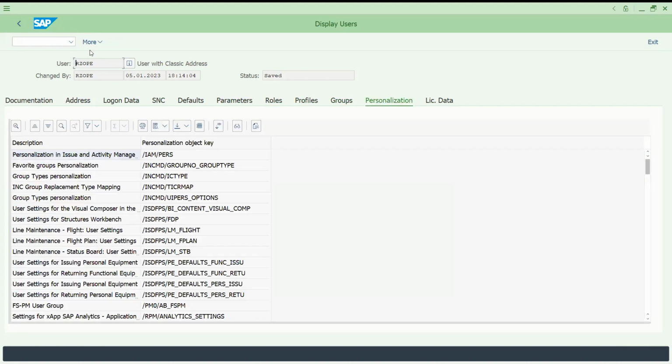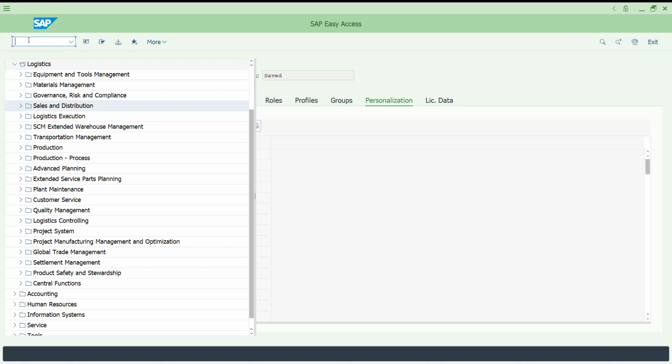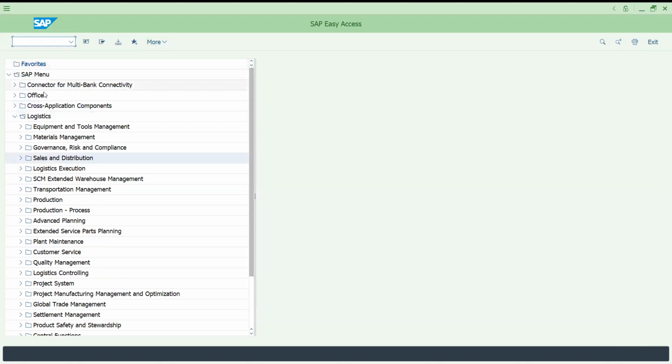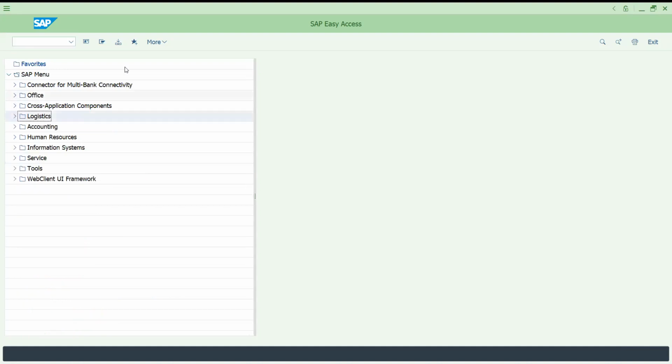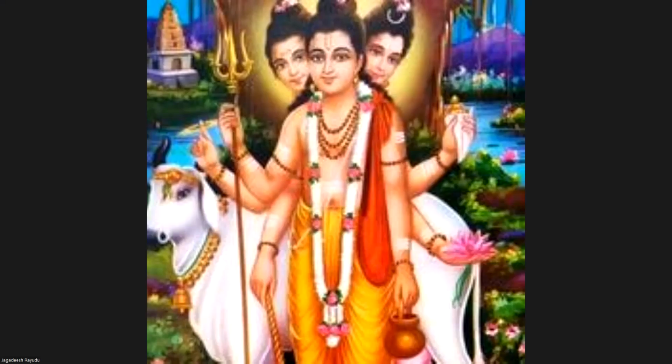See, this is too much for a beginner actually, but still I'm just going through that. We'll probably have another session. So like on this, and that's it. That's all for today. I think let me try to show you the last transaction. If I click slash and EX, it will automatically log off.